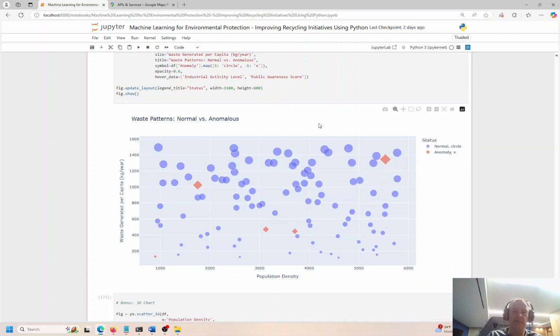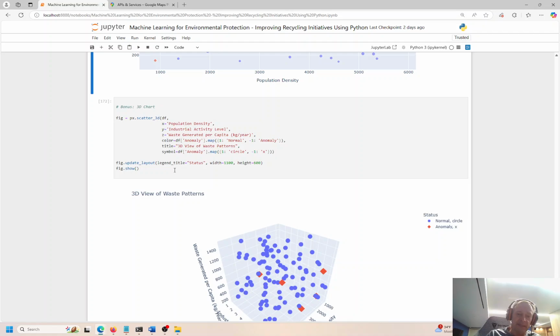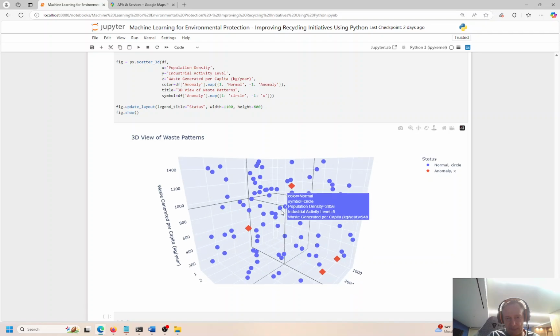So we see the anomalies relative to the general non-anomaly population right here. These are blue circles. The anomalies are red triangles, right? Or red squares or rhombuses. I guess you can call them a rhombus maybe. And you can see based on population density and waste generated per capita where the anomalies fall in the whole population. Okay, so hopefully that is somewhat useful. And here we'll have the 5 again, 1, 2, 3, 4, 5, and you can zoom in, zoom out.